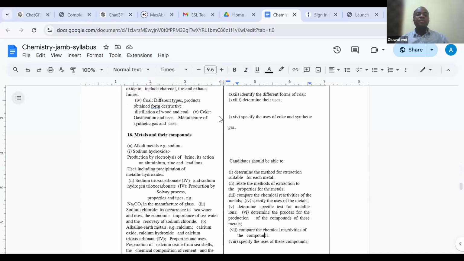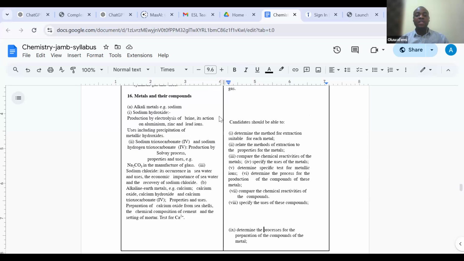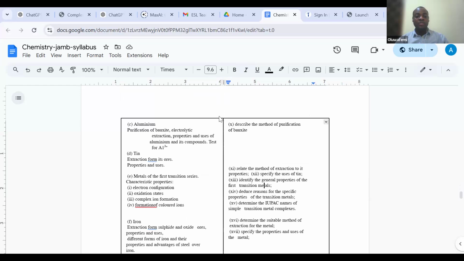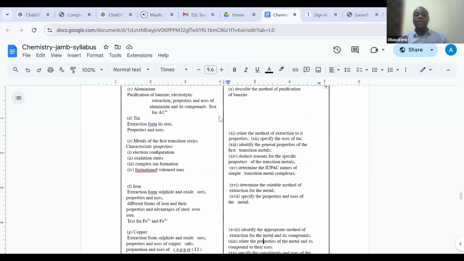So we now move into metals and their compounds. Consider the alkali metals, the alkaline earth metals, and so on and so forth. Then we pick up the metals one after the other.